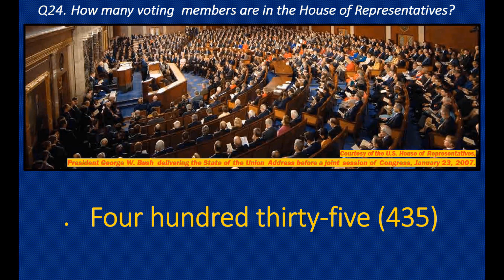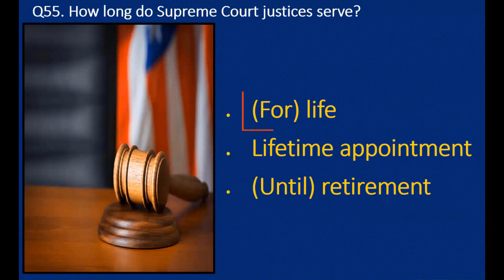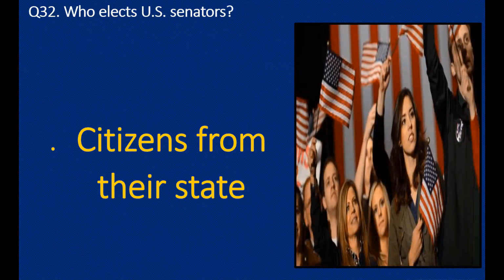How long do Supreme Court justices serve? For life. Who elects U.S. senators? Citizens from their state.